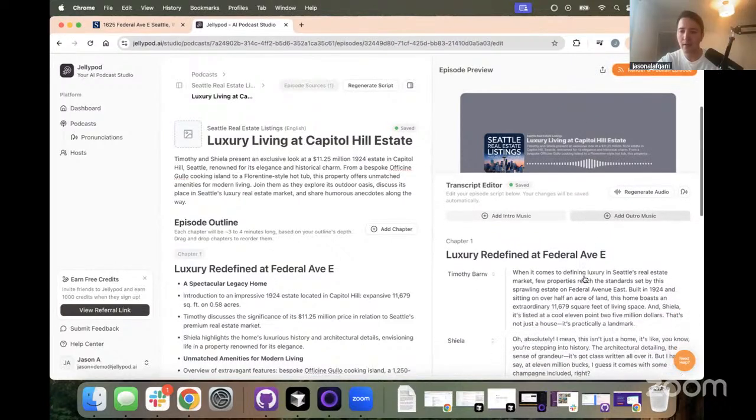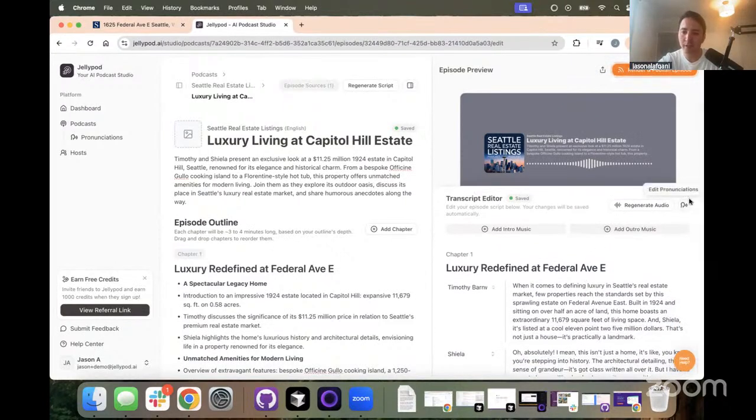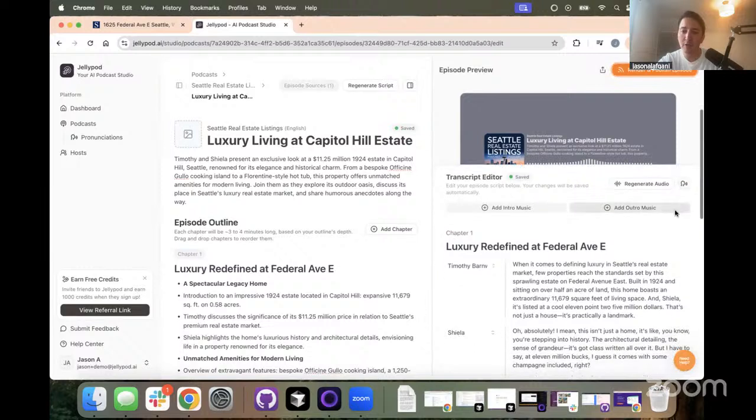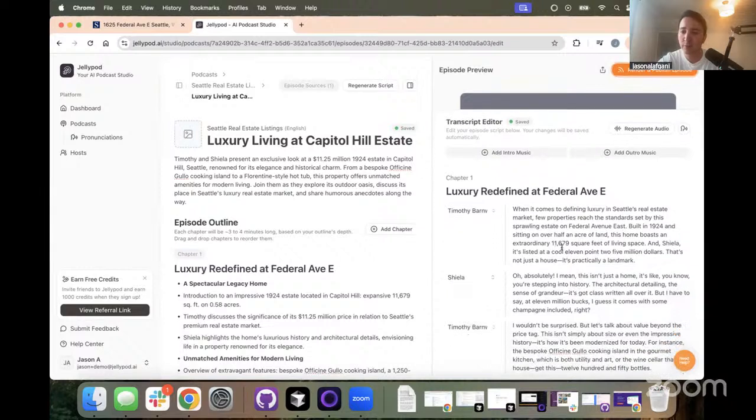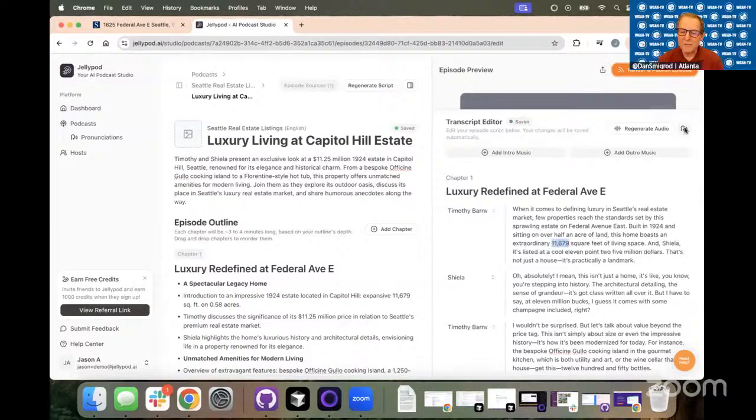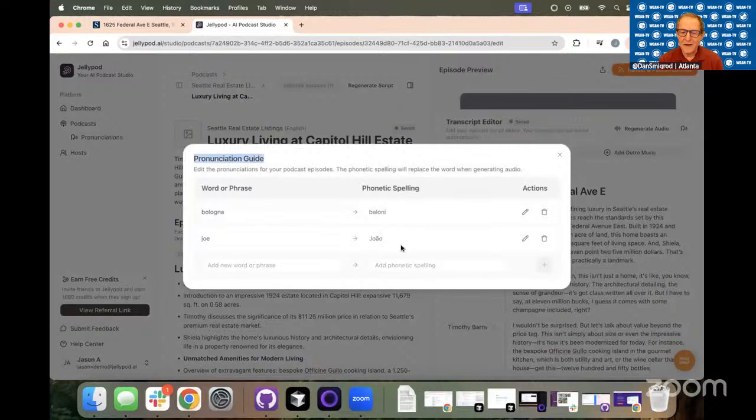Totally. So right here is the pronunciation guide. All pronunciation in JellyPod is done phonetically. I think the one place I saw where this got tripped up was on this large number, which sometimes it can do. So you could do something like 11. Shoot, what was that number? Well, let's not put it there.